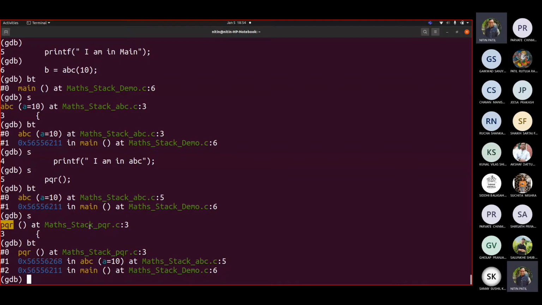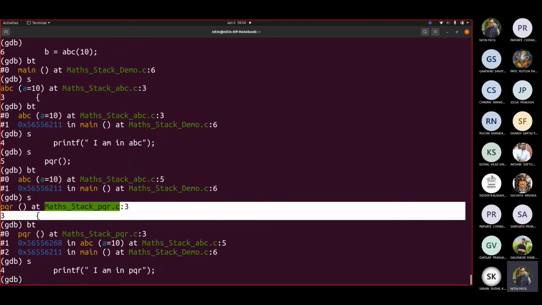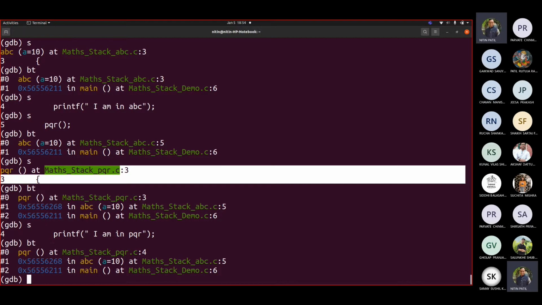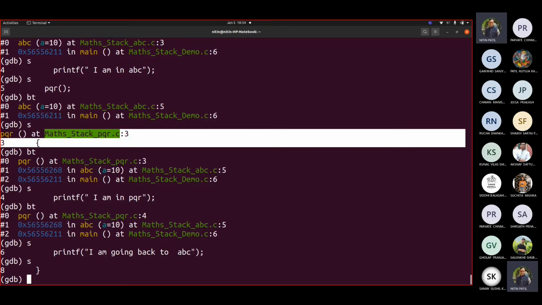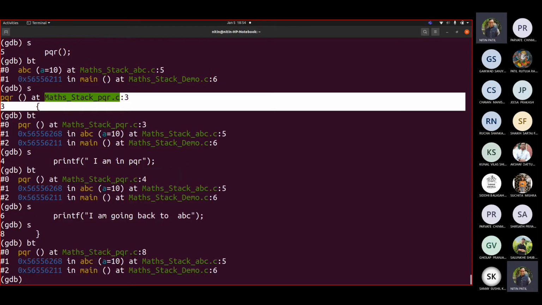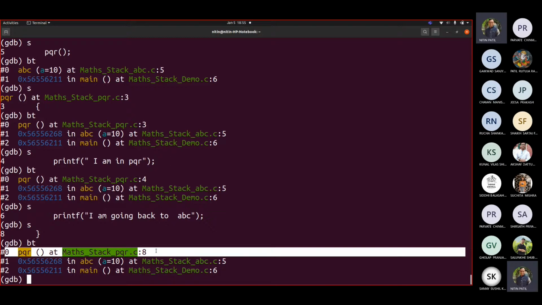You can see that it is executing this function in PQR.c. You say step, you write BT, again same thing. You say step. Now we are done, so we are going back to ABC. So step, it is executing this. Let me see how many stacks there are. 3. Now see, these addresses have changed. This is ABC's address, this is main's address. The current stack doesn't show the address to us. Now when this curly bracket gets executed, it goes back to the ABC function. This stack should be deleted. Correct? So let me write step.